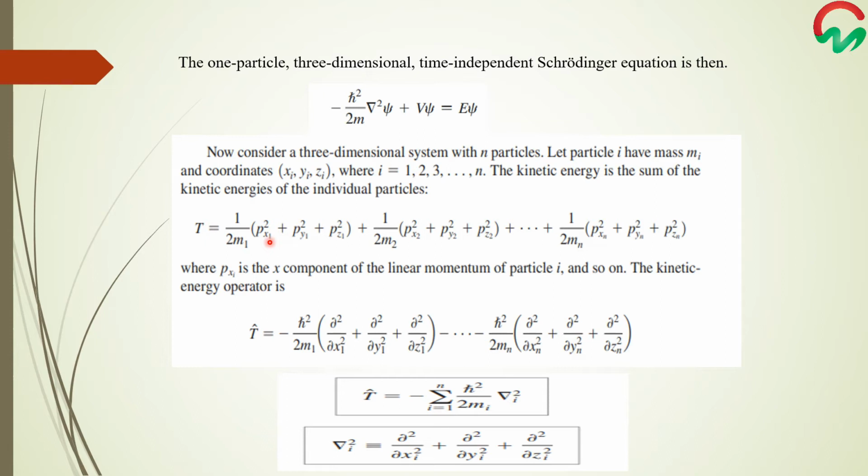Here in this equation, pxi is the x component of the linear momentum of particle i. Similarly, pyi is the y component and pzi is the z component of the linear momentum. The kinetic energy operator is written for the particles 1 to n, and in combined form we can write the kinetic energy operator as minus the summation for particles 1 to n of h bar square over 2 mi del square i. Here del square again is a Laplacian operator.